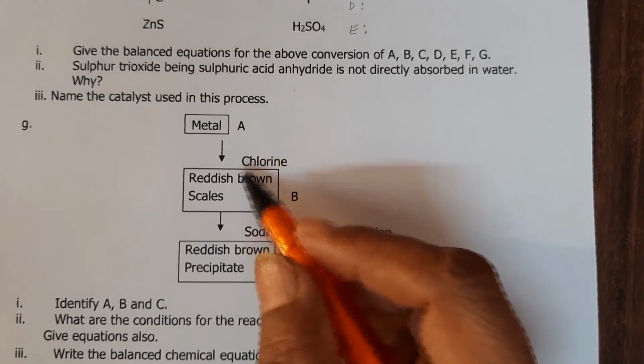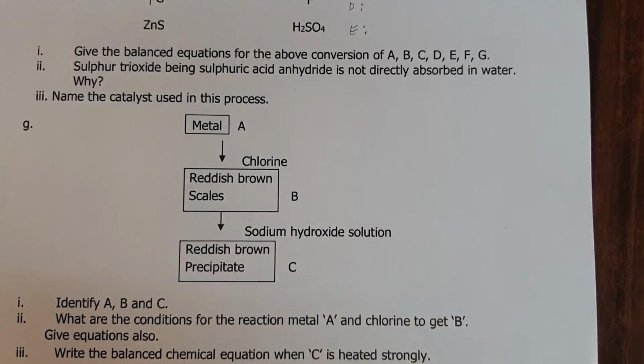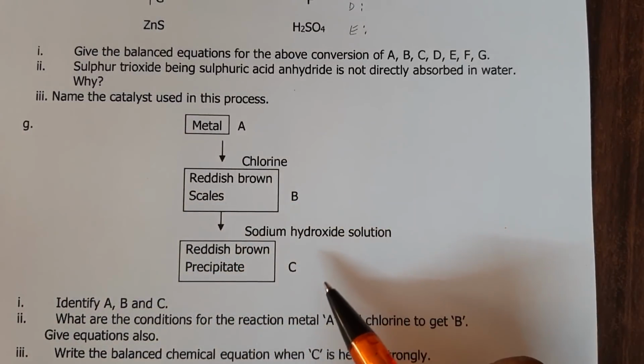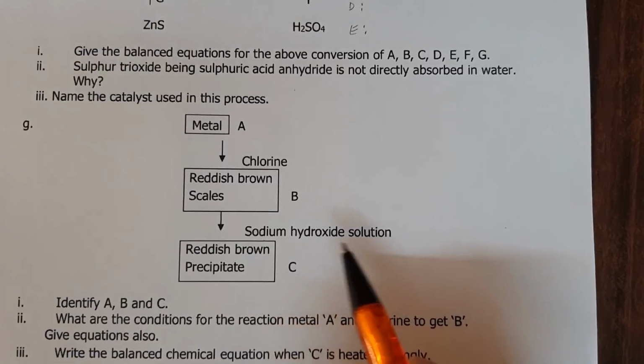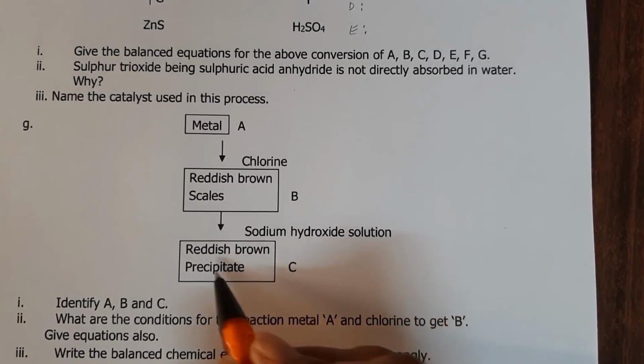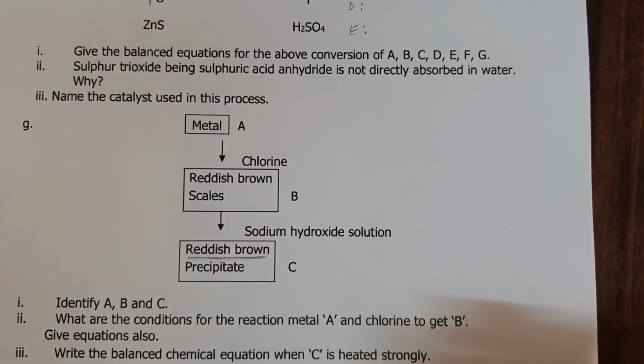Again, metal plus chlorine gives reddish brown scales, which means a chloride has been formed. And when it is treated with sodium hydroxide, you get reddish brown precipitate. This is the major clue.